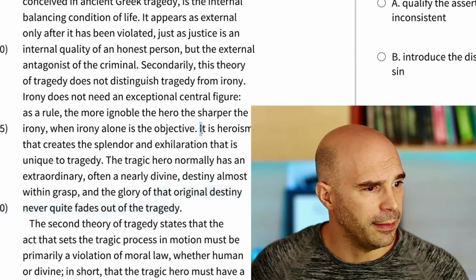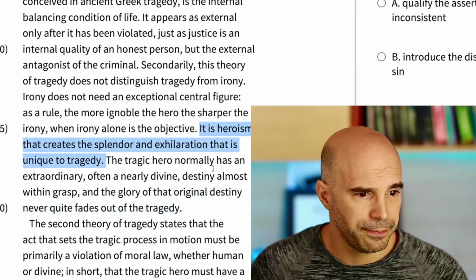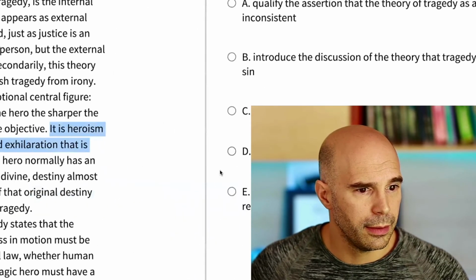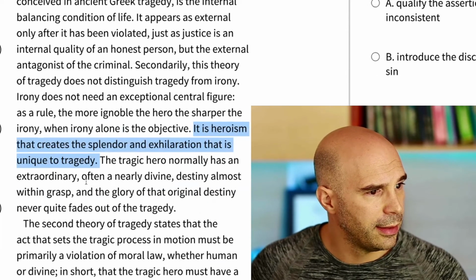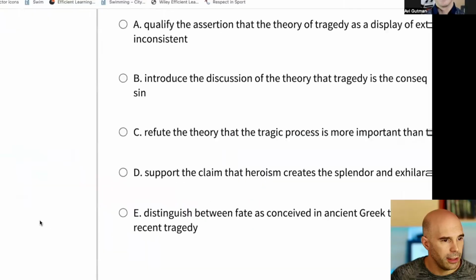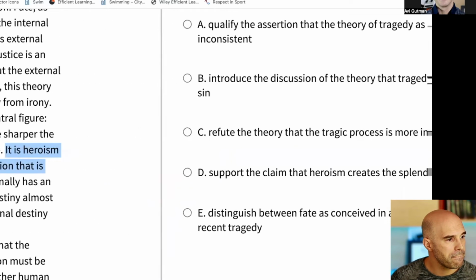Oh, yeah, there was a claim. It is heroism that creates the splendor and exhilaration that is unique to tragedy. Hmm. The tragic hero normally has an extraordinary, often a nearly divine destiny almost within grasp, and the glory of that original destiny never quite fades out of the tragedy. I actually like D. I like it. E. Distinguish between fate as conceived in ancient Greek strategy and fate in more recent tragedy. I'm going to go with D.